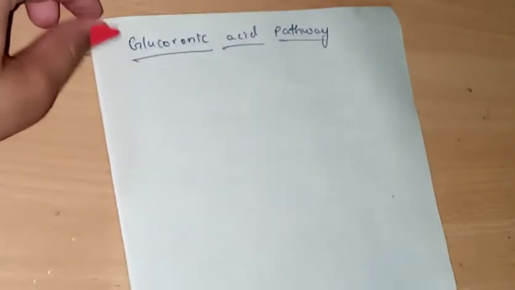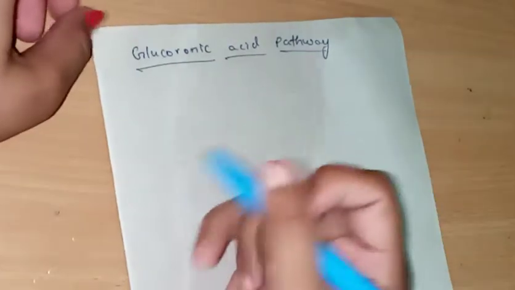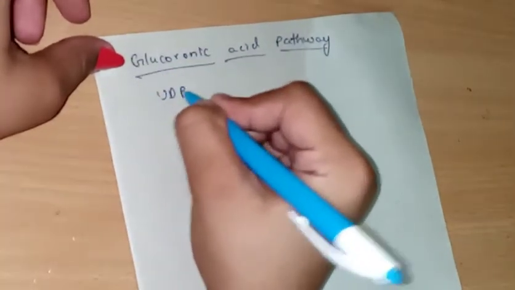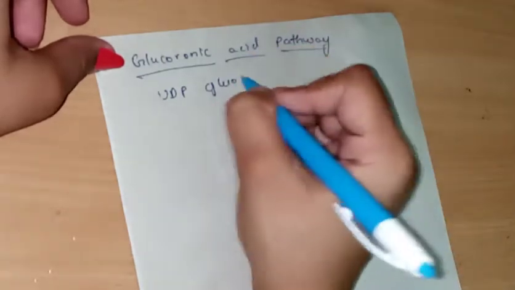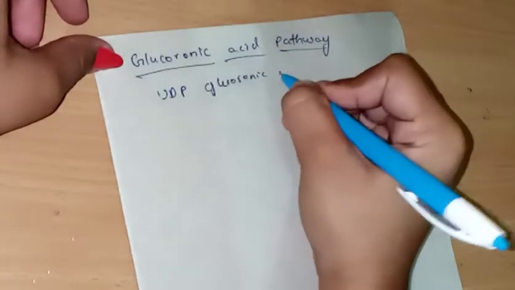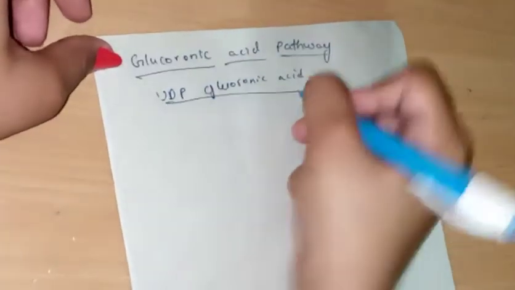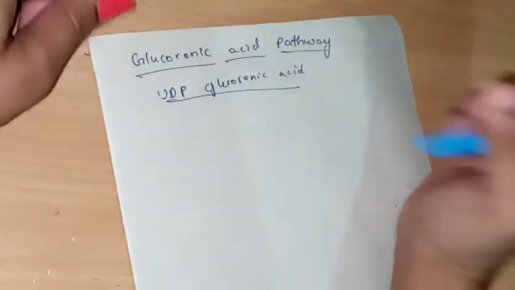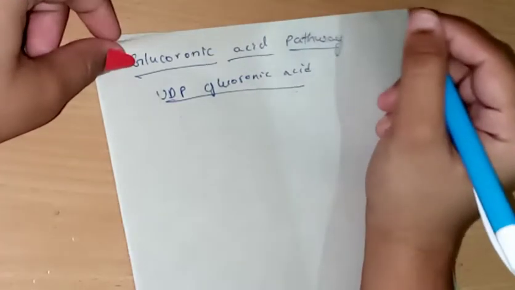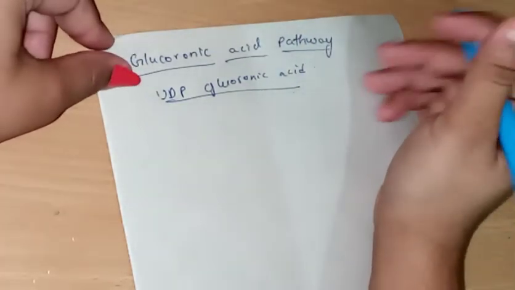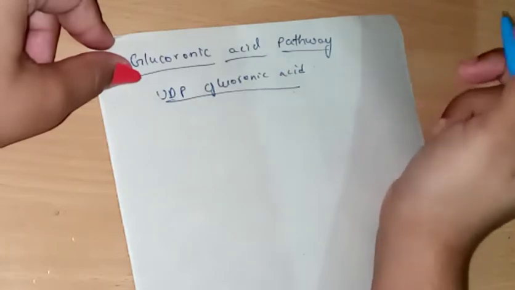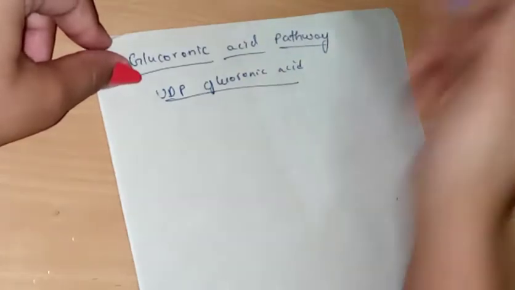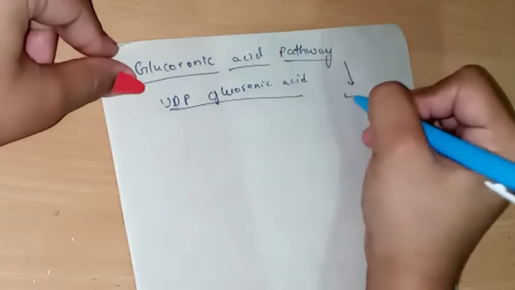So today we are going to discuss the glucuronic acid pathway. So why is the glucuronic acid pathway important? It is because it provides UDP glucuronic acid. This is helpful for conjugation of bilirubin, conjugation of steroids, conjugation of various drugs, and it is also very important for synthesis of glycosaminoglycans. And this process mainly happens in the liver.